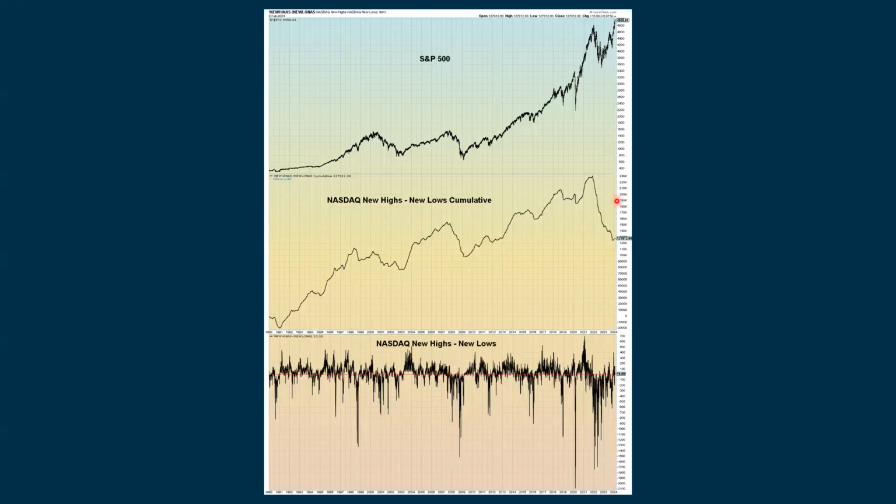We are continuing to see an improvement with the NASDAQ new highs, new lows on a cumulative basis, where it had been declining for years. Now it's finally starting to turn up, but we want to watch this because there were other times when it turned up. We want to see this really turn and get some conviction behind it.